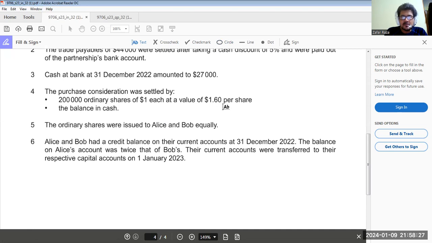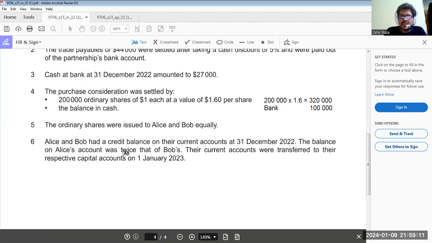Okay, 420,000, and they are paying 200,000 ordinary shares at 1.6. It means the number of shares they are giving, 200,000 multiplied by 1.6. So the value of shares for the partners is 200,000 multiplied by 1.6, which is 320,000. The total consideration is 420,000. It means they are giving us cash of 100,000. Now, ordinary shares were issued to Alice and Bob equally, whatever shares they were given.